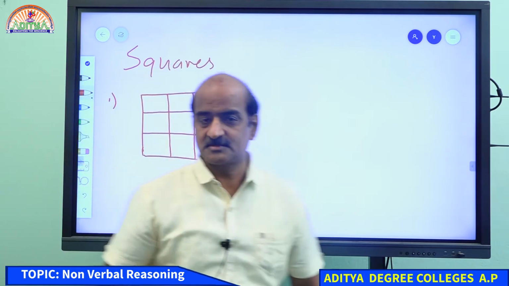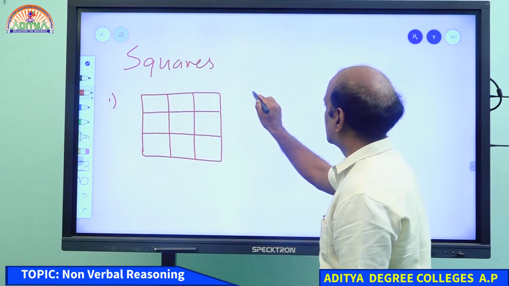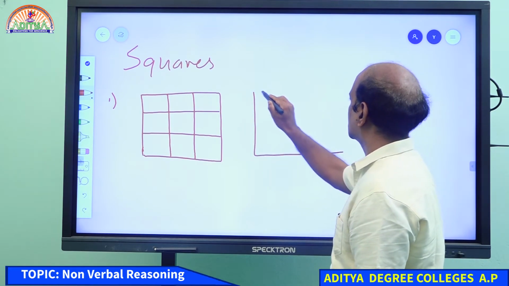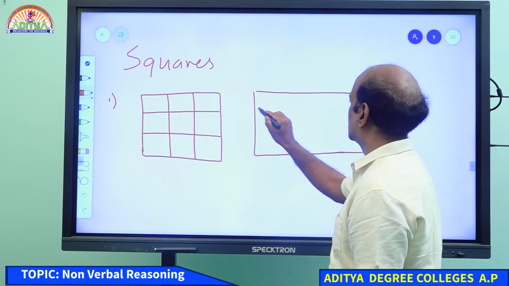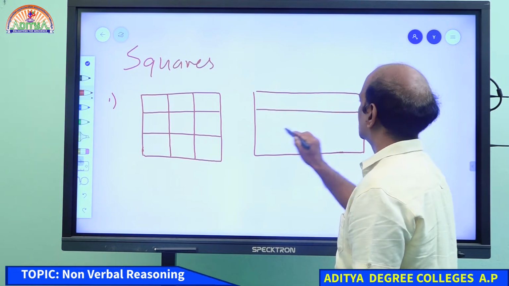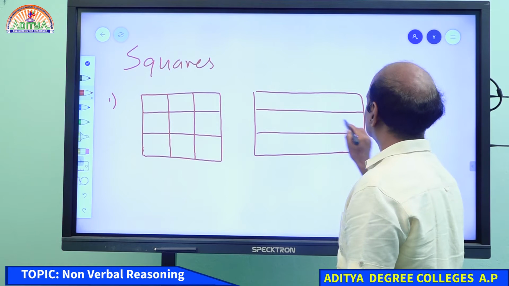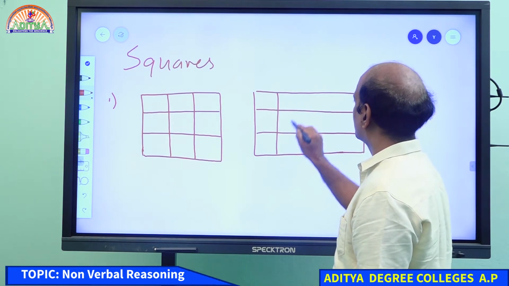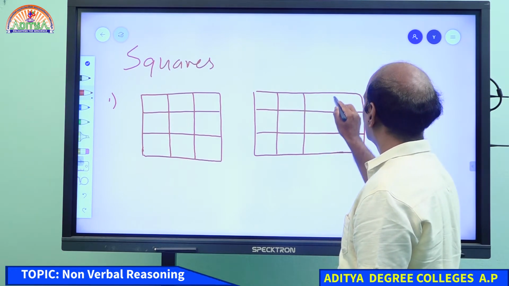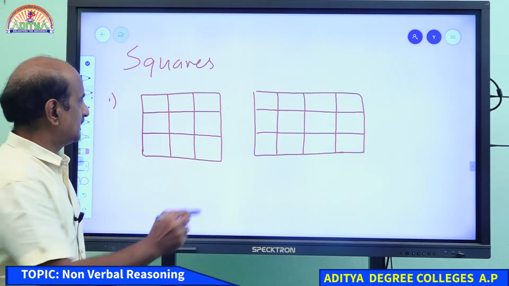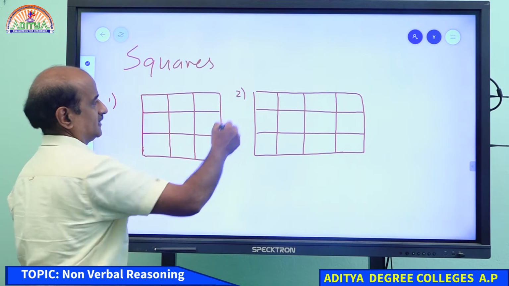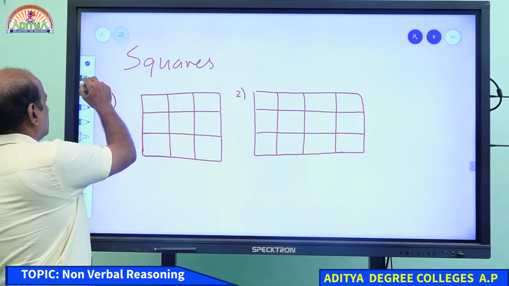Please tell me how many squares we have in that figure. Tell me how many squares we have in figure number 1 and how many squares we have in figure number 2.